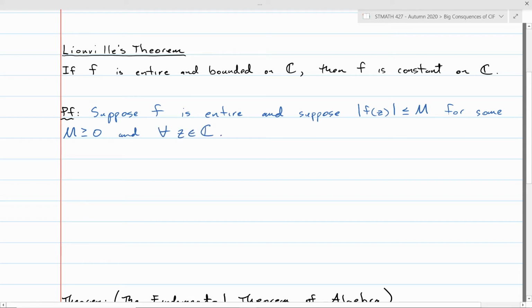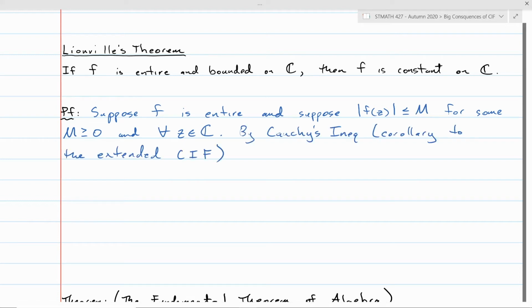Well, we had a corollary to the extended version of the Cauchy integral formula that applies here. That corollary is called Cauchy's inequality. It said that if you have a function that is analytic inside and on a circle of radius r centered at some point z naught, then all of the derivatives at z naught have an upper bound that looks like n factorial times the bound of the function on that disk, divided by the radius of that circle to the nth power.